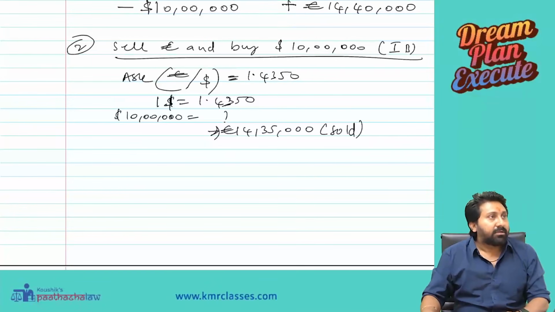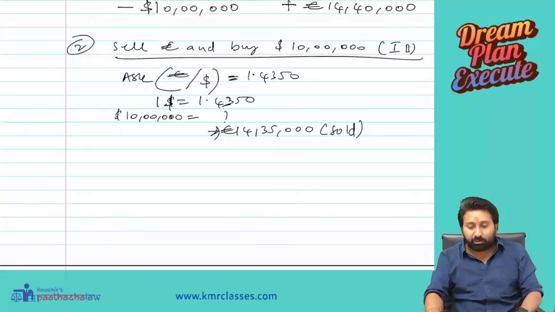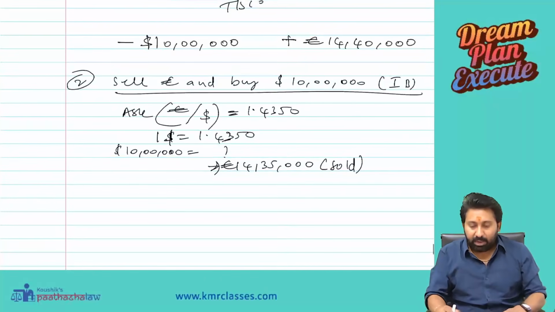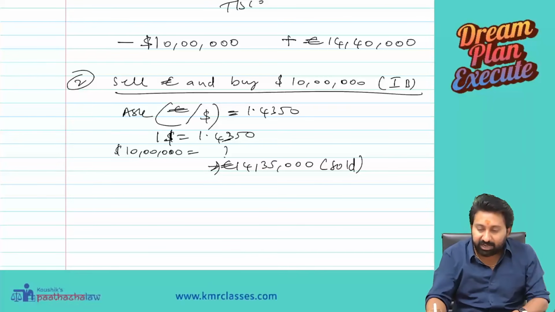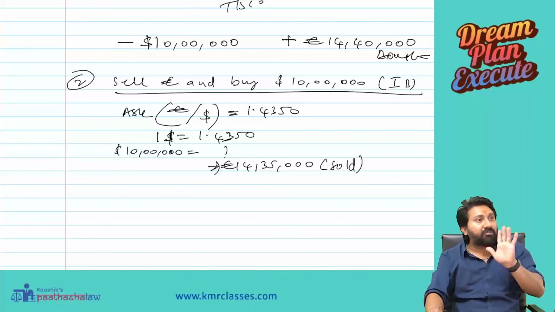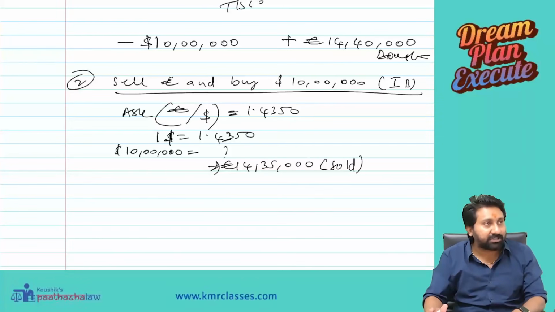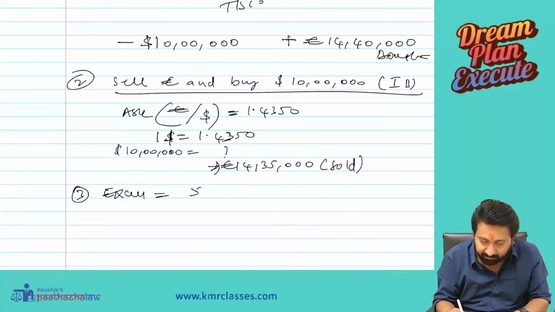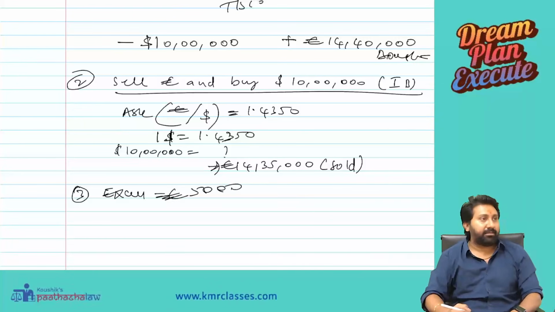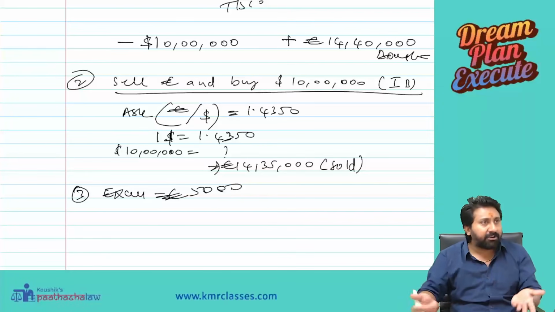Simply to tell, 14 lakh 35,000 euros we sold. 14 lakh 40,000 euros we bought. Means we have an excess of 5,000 euros still with me. We have extra 5,000. It's a profit to us actually.